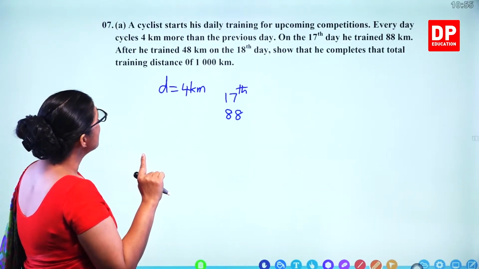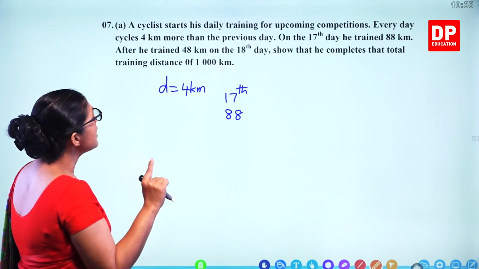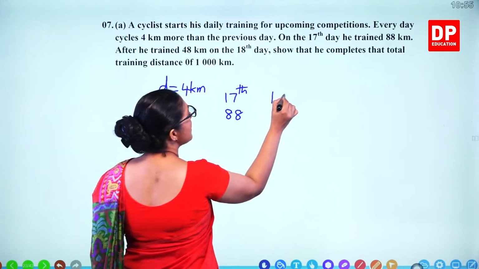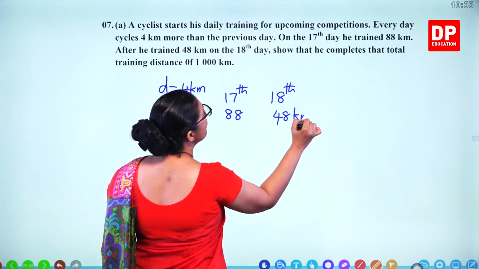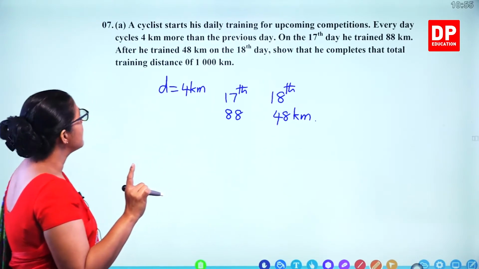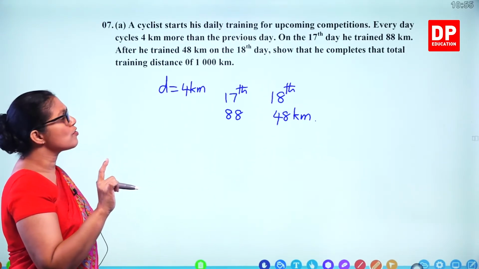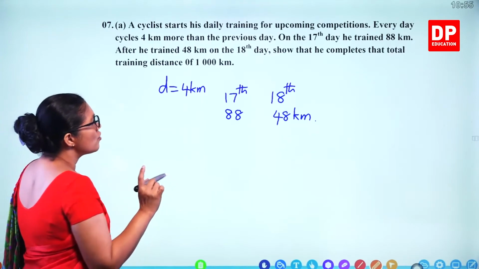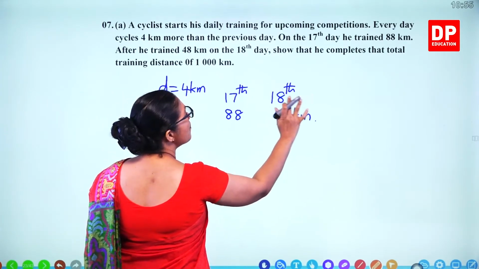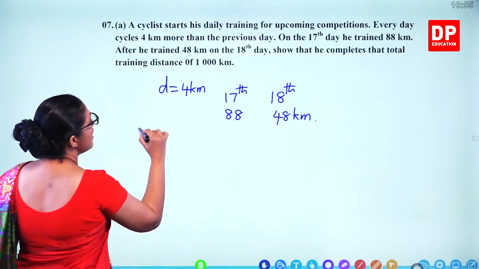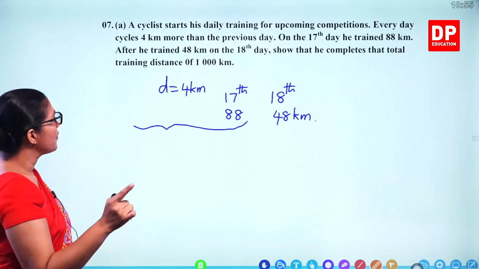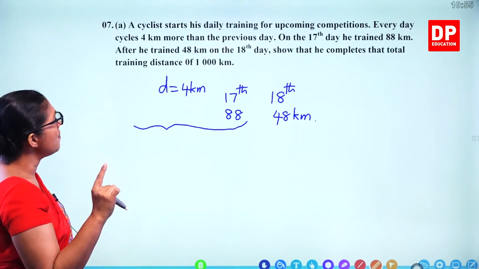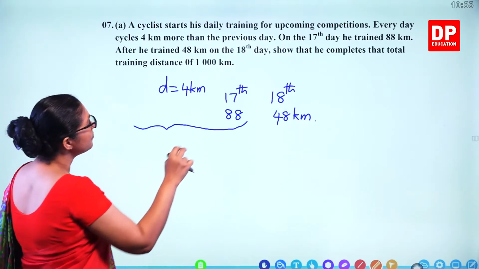And after, he trained 48 kilometers on the 18th day. So that's the 18th day, only 48 kilometers. Show that he completes the total training distance of 1000 kilometers. So this is not in arithmetic progression. Here, up to the 17th day it's an arithmetic progression. So we don't know the first term, but we know this is